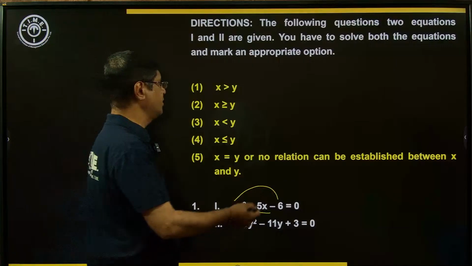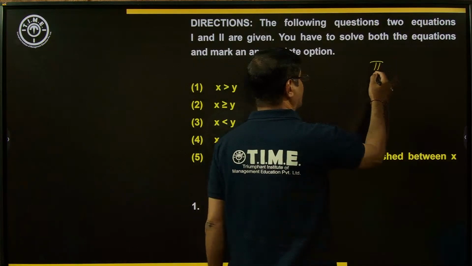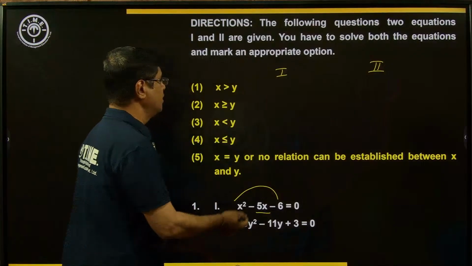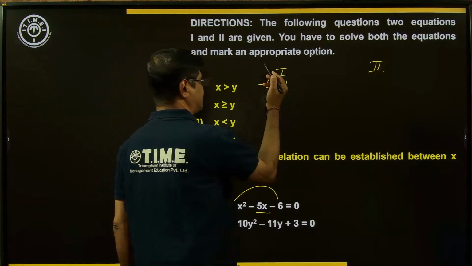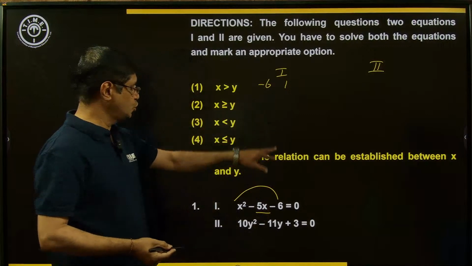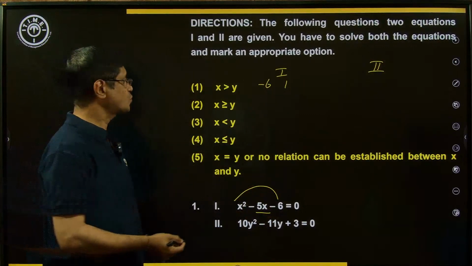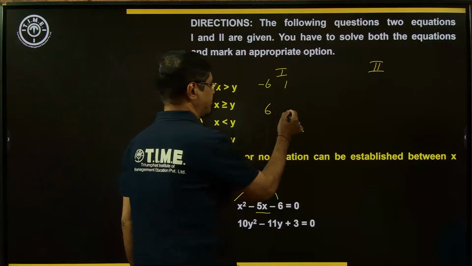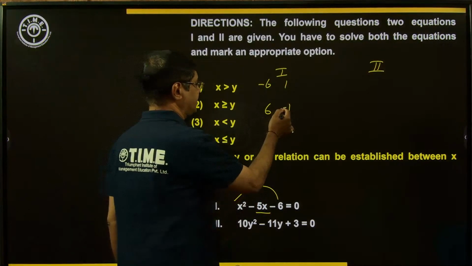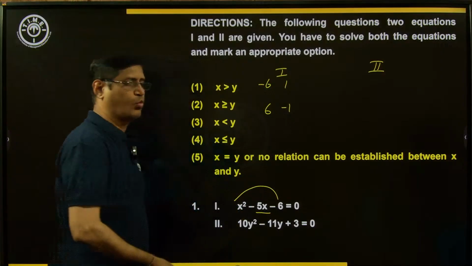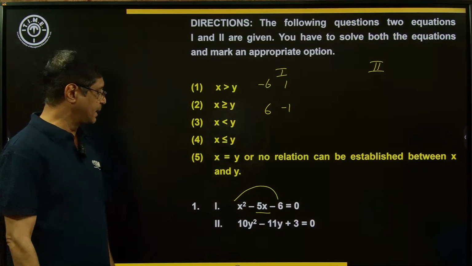The factors here are positive 1 and minus 6. By adding these two, we get minus 5, and the product of these two is minus 6. For the roots, take the same numbers with the opposite sign and divide by the coefficient of x square. So the roots for the first quadratic equation are 6 and minus 1.